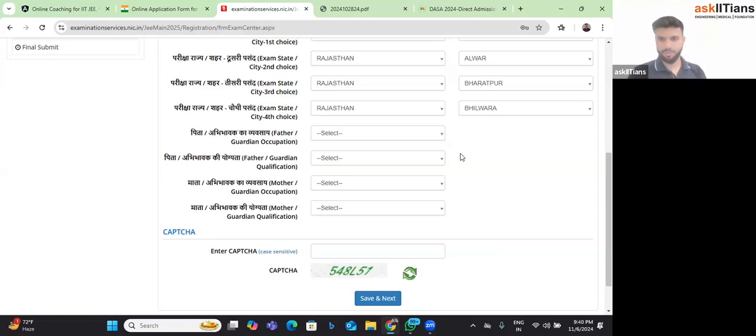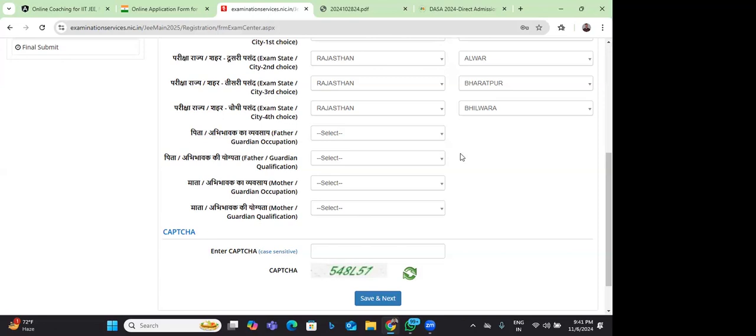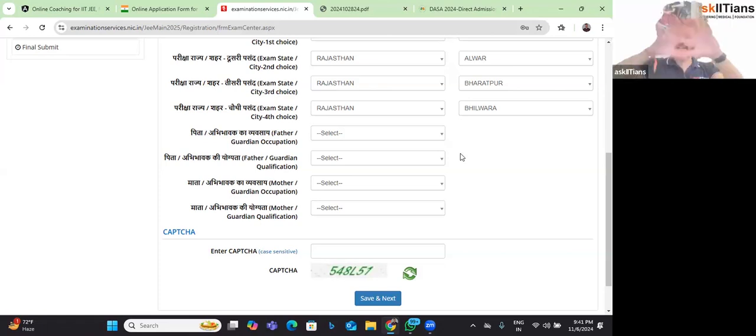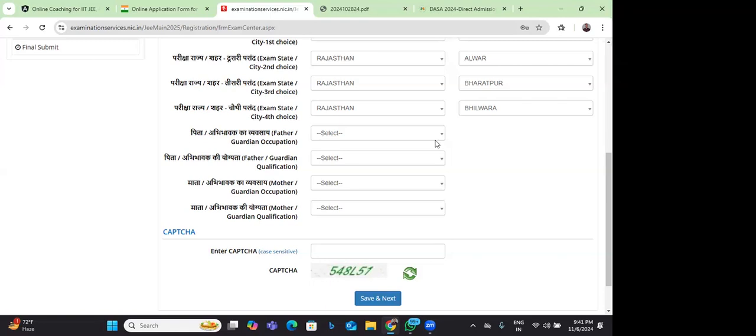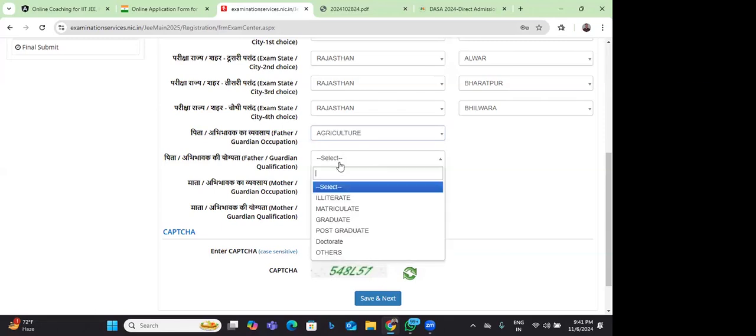So most probably this year they will give centers outside India for JEE Advanced as well. But JEE Advanced is an entirely different thing. They will again ask you to fill a form. Everything will happen from zero again for JEE Advanced. It's a separate exam. Thank you. Now let me quickly move forward.